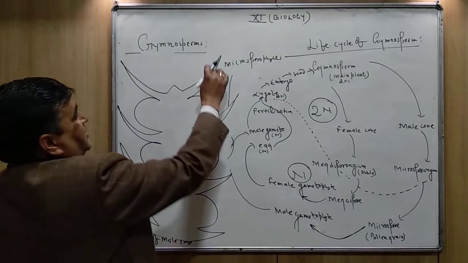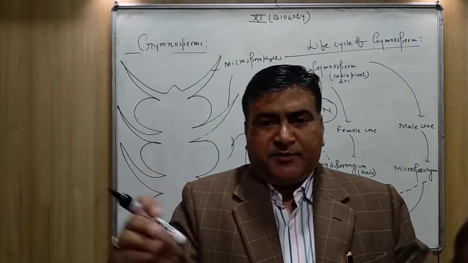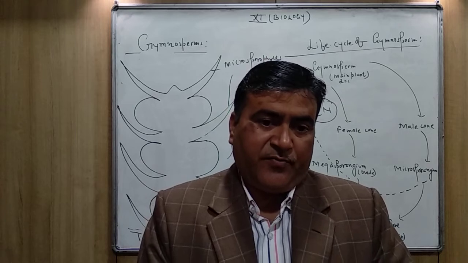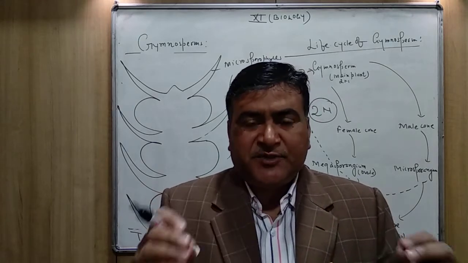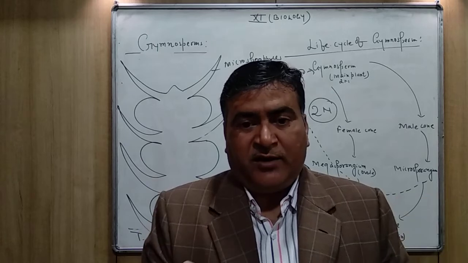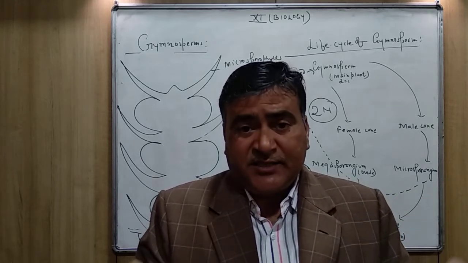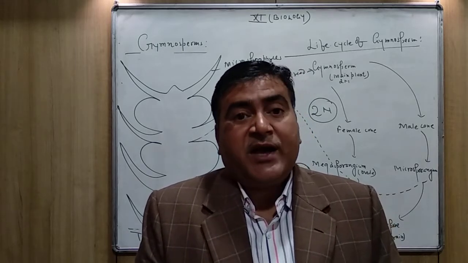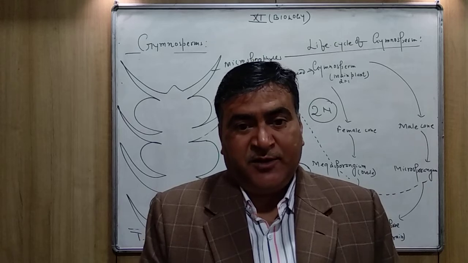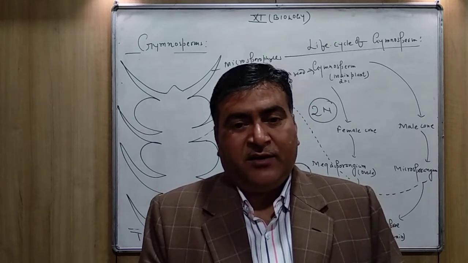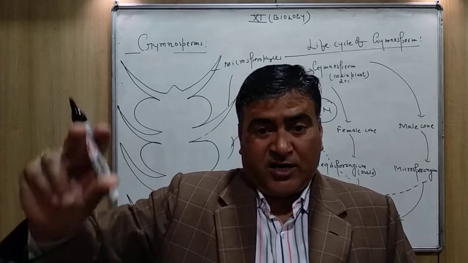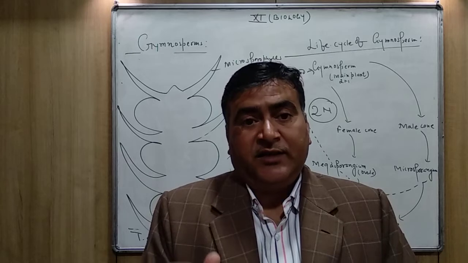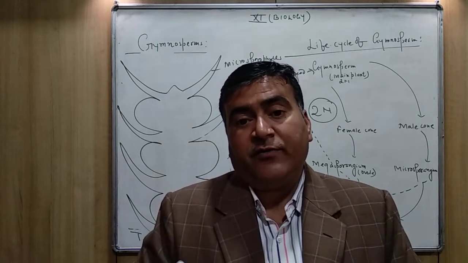So many leaves are compact together, and these leaves are called microsporophylls. The microsporophylls come together to form the male cone. And megasporophylls are some of the leaves that are larger in structure, and the megasporophylls compact together to form female cones.